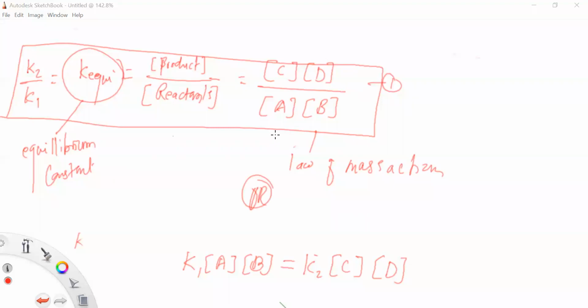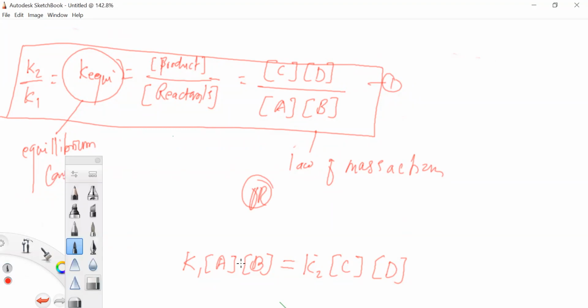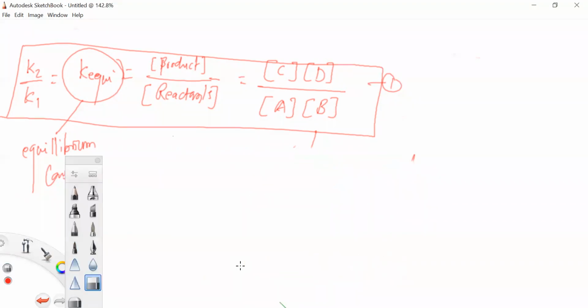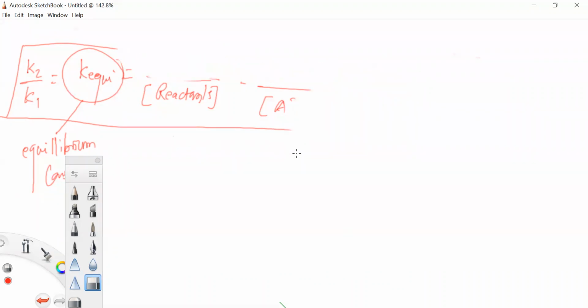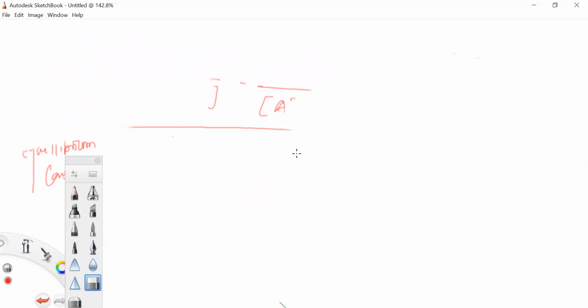Okay, so now the equilibrium constant expression for a general reaction. We just define this equilibrium constant for the general reaction. आता आपल्याला law of mass action म्हणजे काय, तर K equilibrium is equal to concentration of product upon concentration of reactant. It means that concentration of C into concentration of D upon concentration of A into concentration of B. So this is the law of mass action or the law of chemical equilibrium.